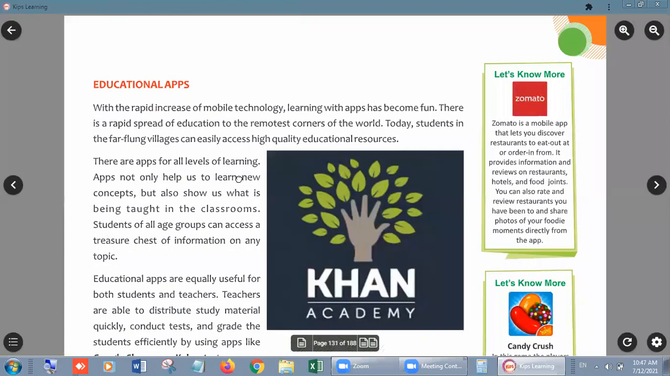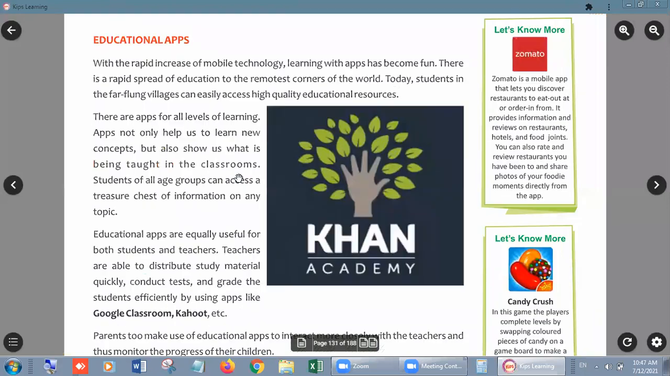Educational apps. Now students, just like the Zoom app, basically Zoom is not for education. It is a conference app. It is a meeting app, but we use it as an educational app, you can say. But some specific apps are specially for education. Just like in this screen, you can see Khan Academy, right? And many more, just like